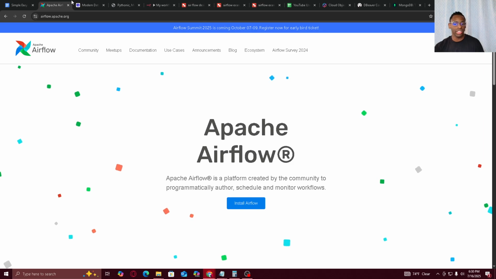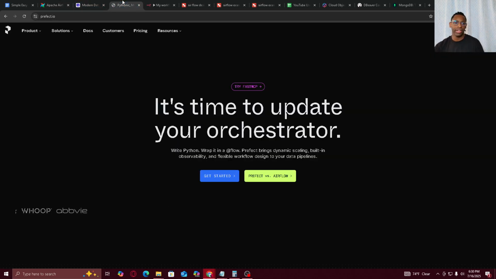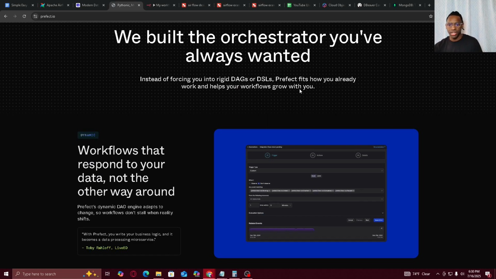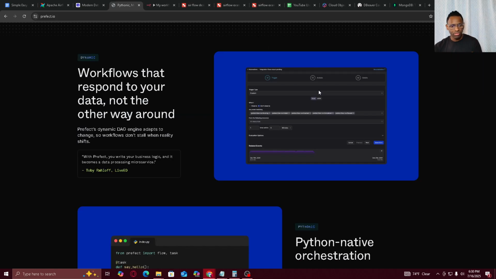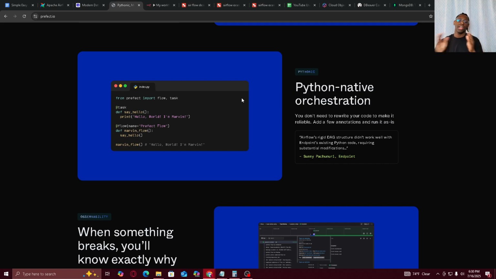So we have Apache Airflow, we have Dagster, and then we have Prefect. Okay, so these three tools, Prefect is the one that uses the word orchestration. That's like their big selling word. It pretty much is the same thing as n8n. All three of these are the same thing as n8n, but the difference is that you can code these, right? This is like the coding version of n8n.